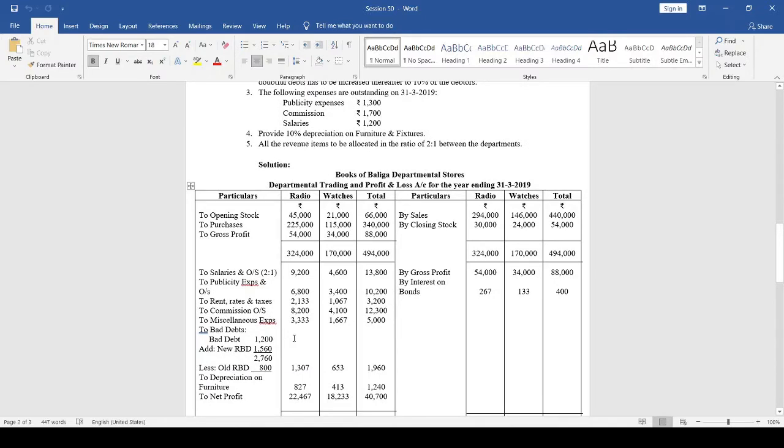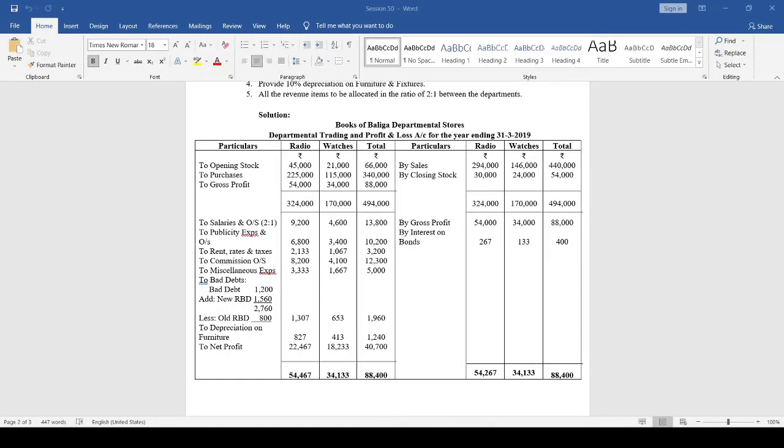So bad debts 1,200. Okay, add new RBD 1,560.